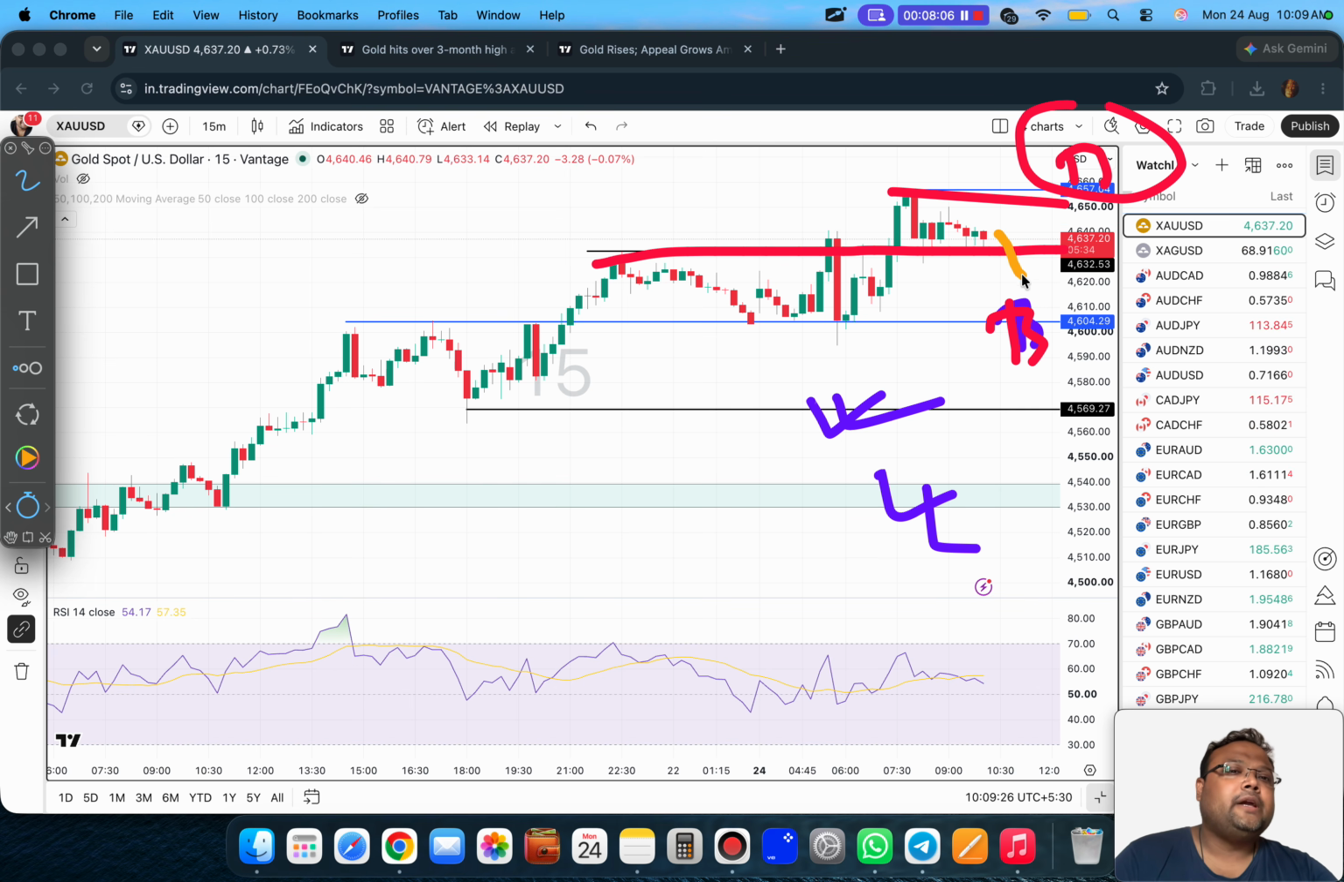If the market breaks also, then there's a possibility of liquidity and the market going up. In that case, we can look for a buy above 4653, 4654. Okay, so let's wait and watch.